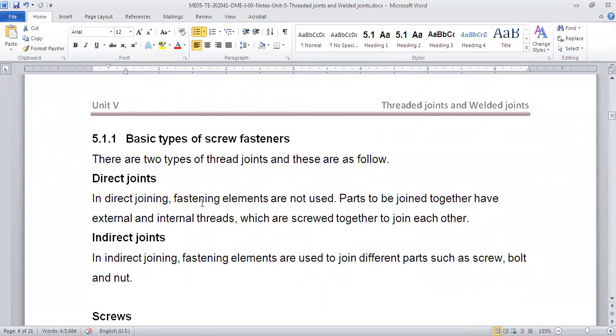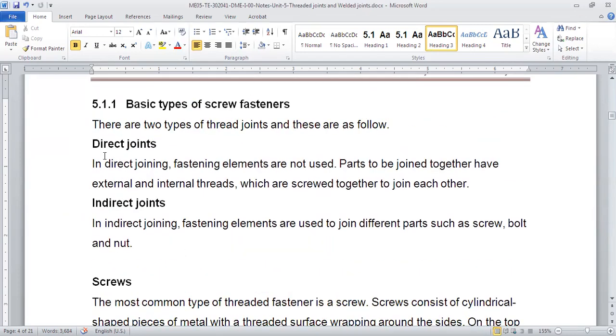Now we'll see what the basic types of fastener are. There are two main types: direct joints and indirect joints. Direct joints means we will not be using external parts. These direct joints have internal or external threads in the component itself. Like in a screw jack, the frame will have a hole in it, and it will behave like a nut, which will have threads. The component itself has threads, and we can use that for joining. Now indirect means we will use external things like screws, nuts, and bolts for the joining. Okay, it's as simple as that.